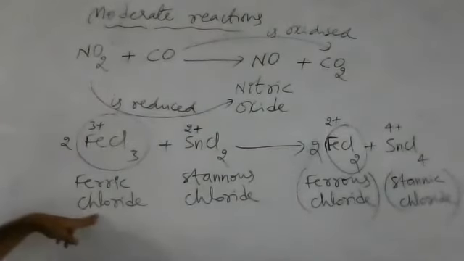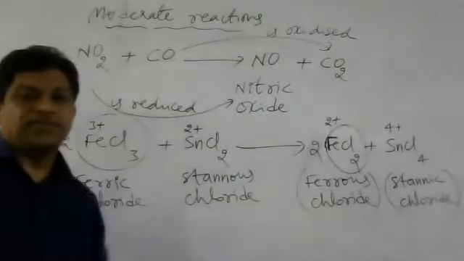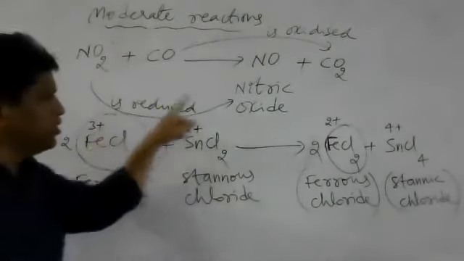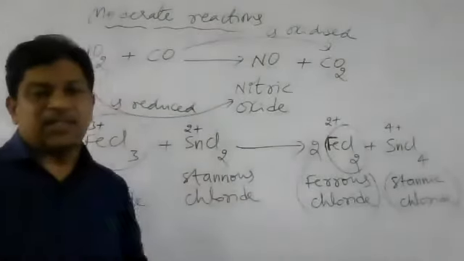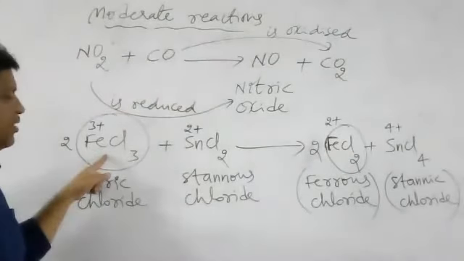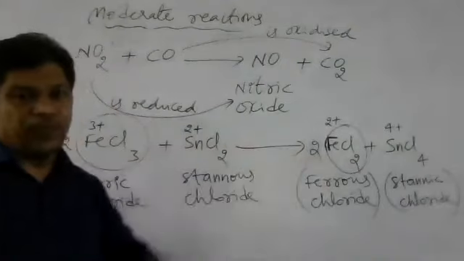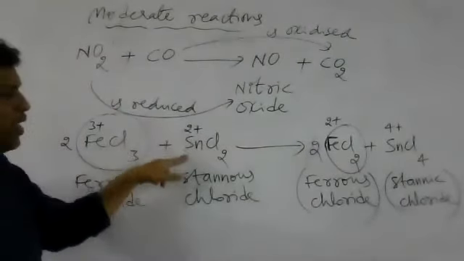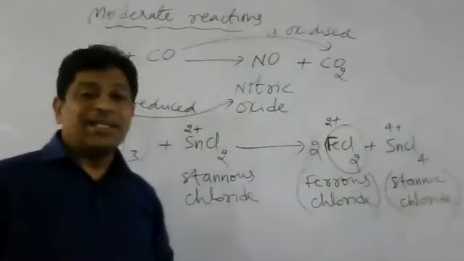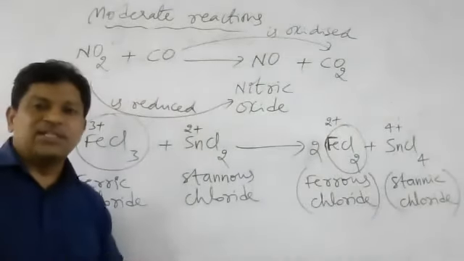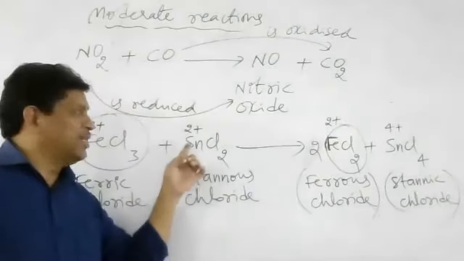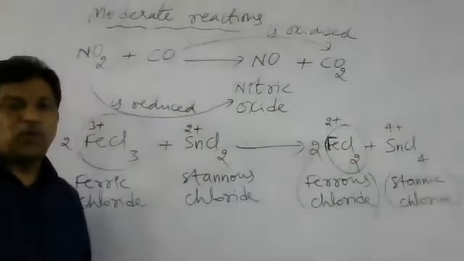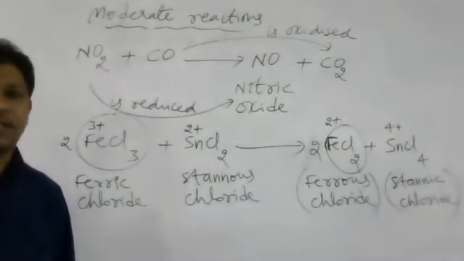Now ferric chloride is reduced to ferrous chloride. Here the plus 3 charge is reduced to plus 2. A decrease in the charge is reduction. So FeCl3 is reduced to FeCl2. Next, Sn plus 2 changes into Sn plus 4. An increase in the charge is called oxidation. So SnCl2 is oxidized to form SnCl4. Both oxidation and reduction take place here simultaneously.